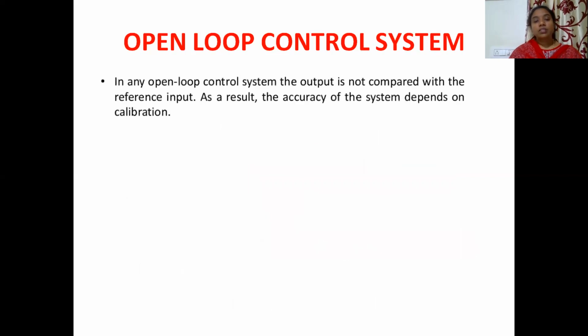Next, in any open loop control system, the output is not compared with the reference input. It is not going to compare because there is no such comparator in the block diagram which we have shown. When it is not comparing the output to the input, that is where the accuracy point comes in. So open loop control systems are deficient from an accuracy point of view. As a result, the accuracy of the system depends on the calibration.